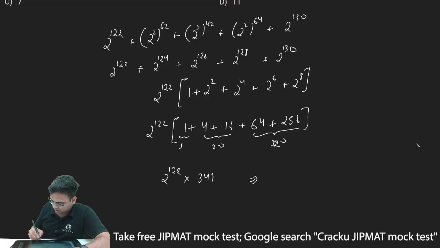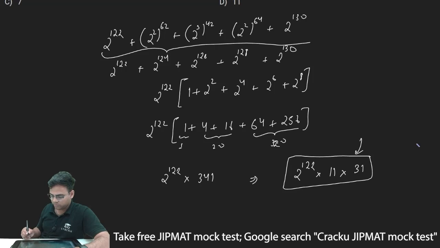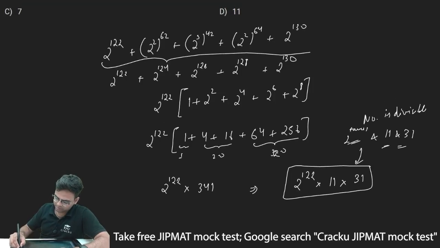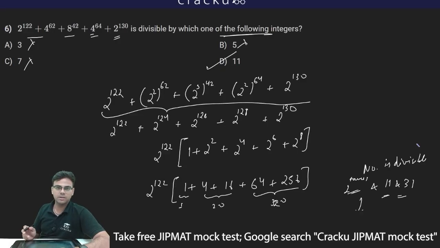This can be further simplified as 341 is divisible by 11. So 11 into 31. The entire number is simplified to 2 to the power 122 into 11 into 31. So I can say this number is divisible by all the powers of 2, and by 11 and 31. Now we have to check the options. It is not divisible by 3, not divisible by 7, not divisible by 5, but it is divisible by 11. So option D, 11, is the correct answer.